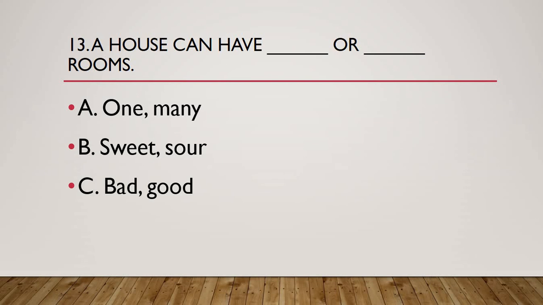Now this is something to think about. If you see one and many rooms, okay, it matches. Then if you say sweet and sour, no. These are tastes, not the type of houses. If you say bad and good rooms, that is kind of a match, about 50% matches these blanks. So now I give you time to choose the correct option.